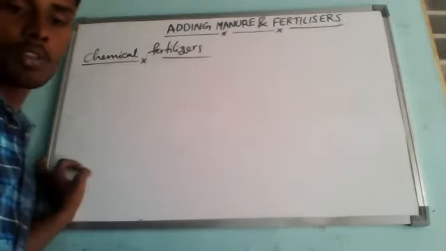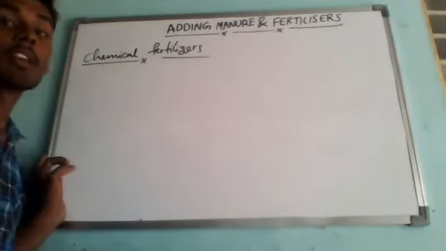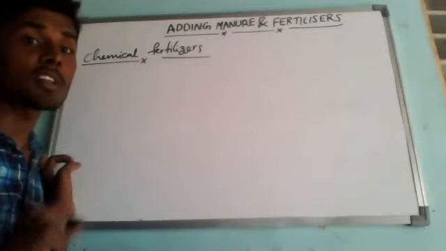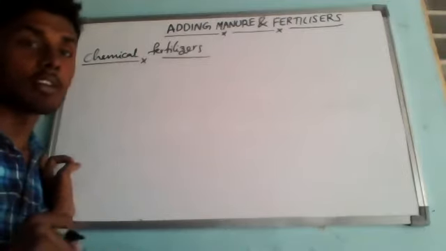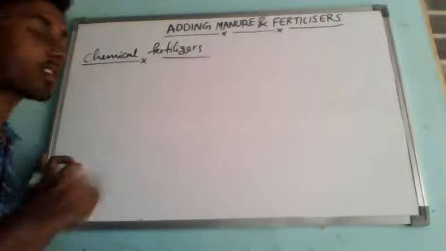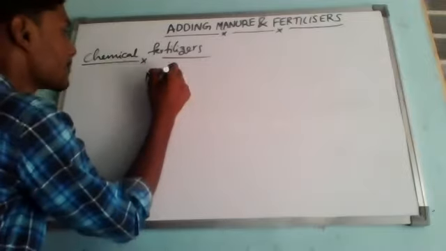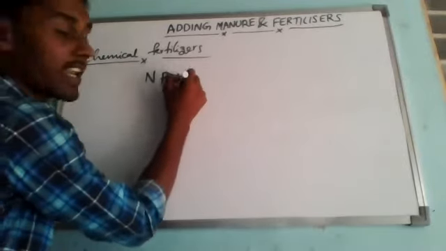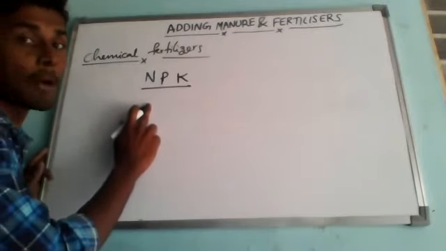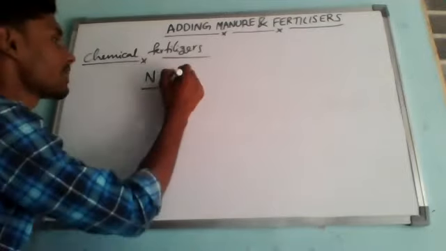Chemical fertilizers are needed because manures are not able to supply the required quantities of the essential plant nutrients like nitrogen, phosphorus, and potassium. Remember, the nitrogen symbol is N, the phosphorus symbol is P, and the potassium symbol is K. This is called NPK. Potassium also starts with P, which is why its symbol changes into K.